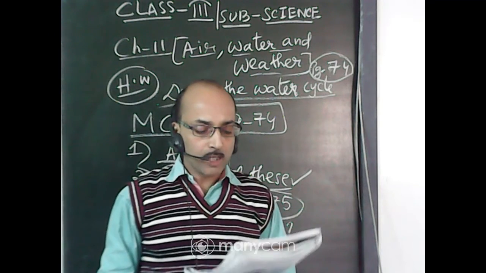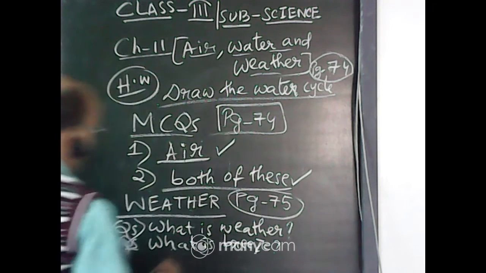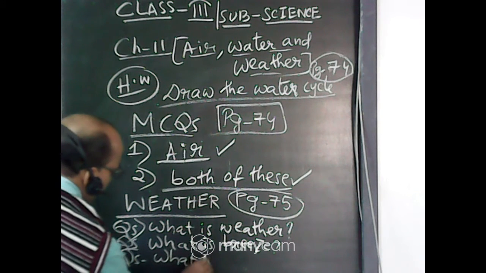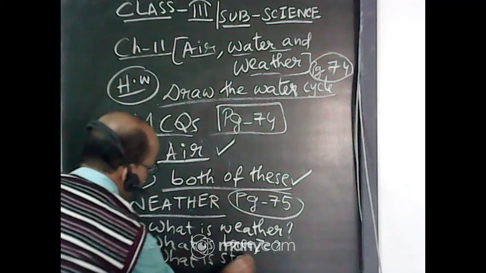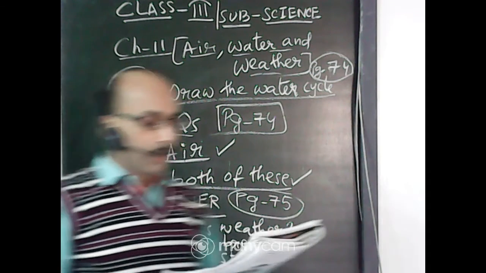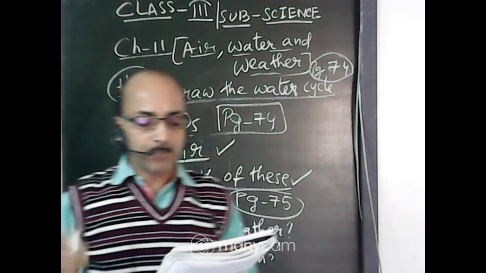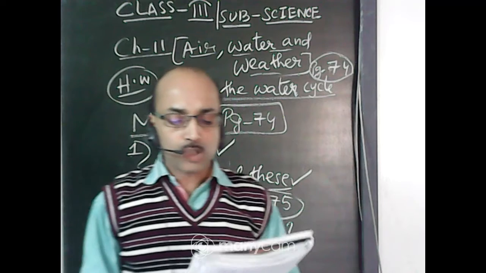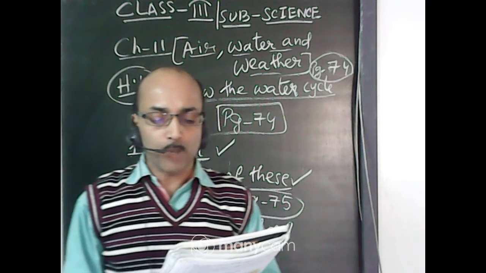So the question is, what is storm? You will learn this, very important from this chapter. A storm can cause loss of lives and properties.